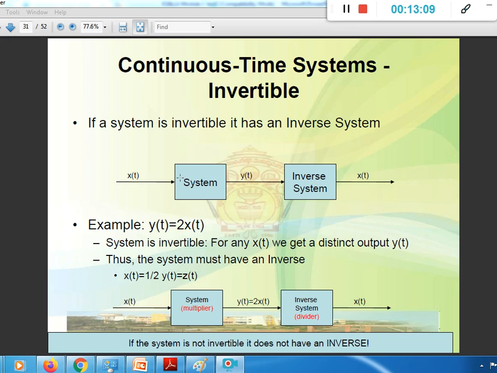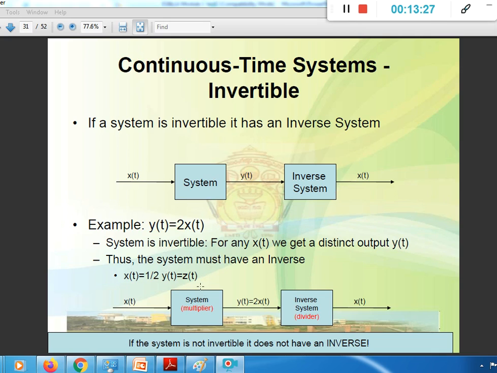For example, multiplication and division are invertible systems. Addition and subtraction are invertible systems. Likewise, integration and differentiation are invertible systems.